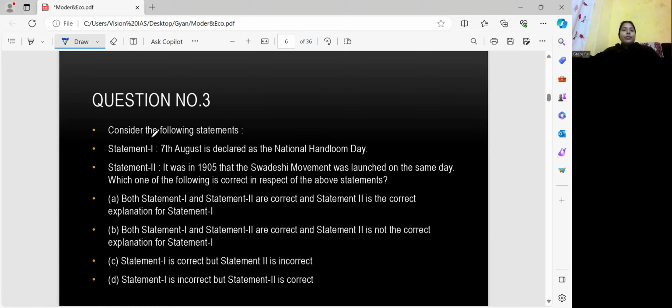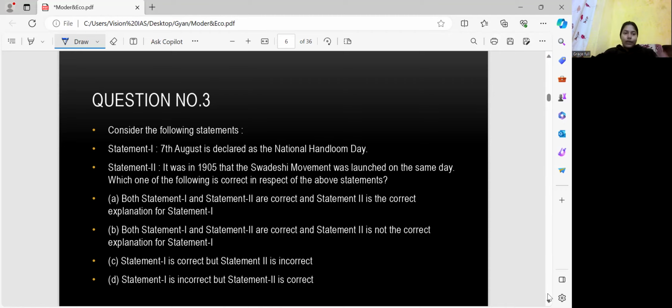Okay, now come to the last question of modern Indian history, and this is statement based. The question is asking, consider the following statements. First statement: 7th August is declared as the National Handloom Day. And the second statement says, it was in 1905 that the Swadeshi movement was launched on the same day. Which one of the following is correct with respect to the above statements?